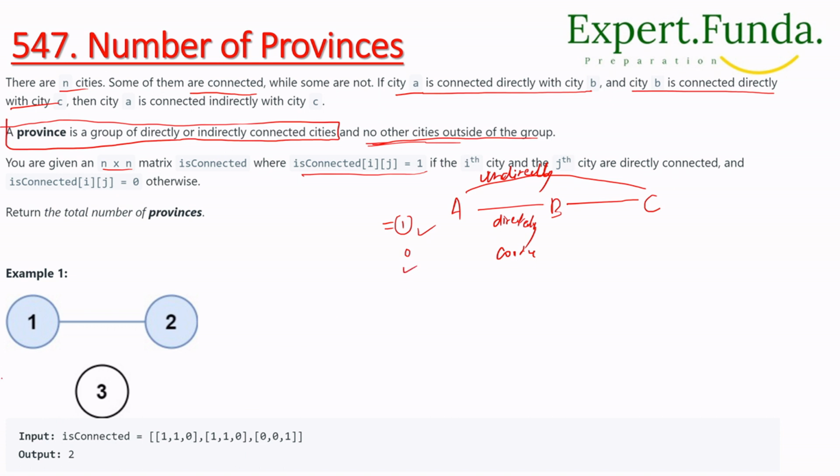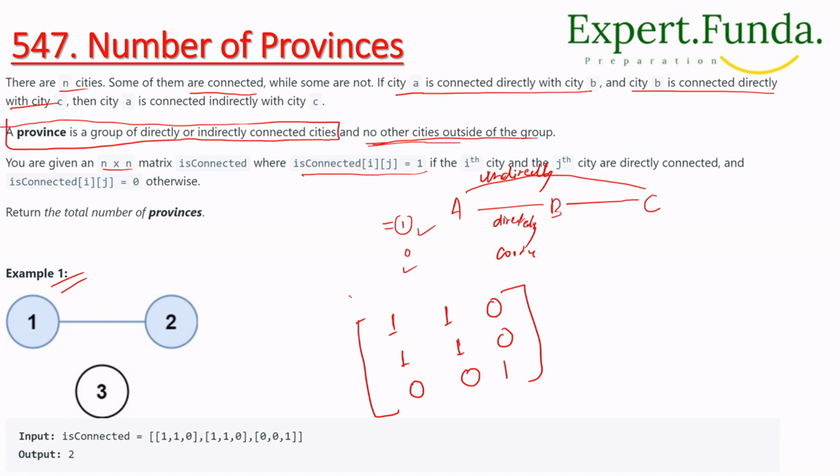So let's understand what we have here. In example 1 we have cities 1, 2, 3, and in the graph you can see who is connected. The input isConnected is given as a matrix: 1 1 0 in the first row, then 1 1 0 in the second row, and then 0 0 1.